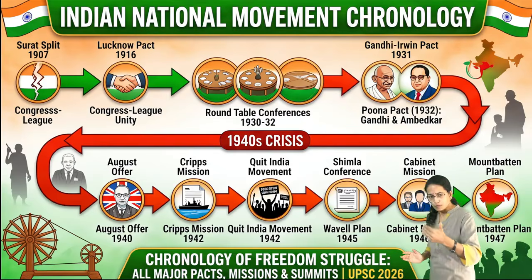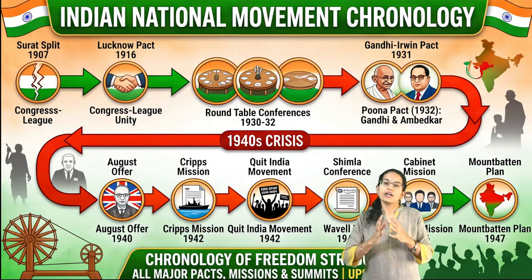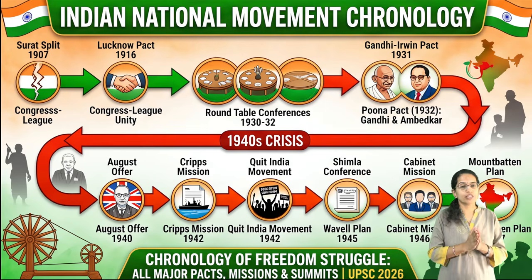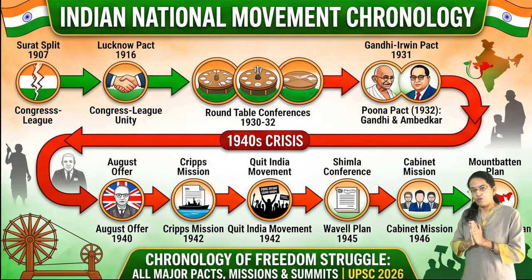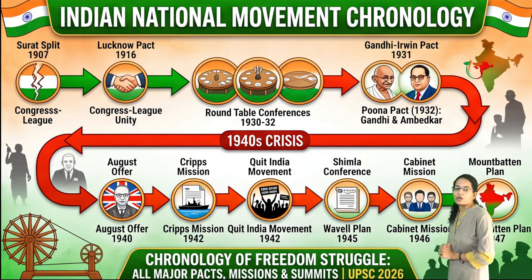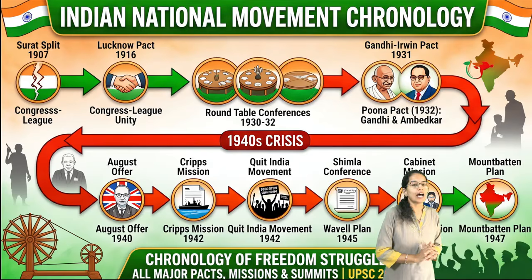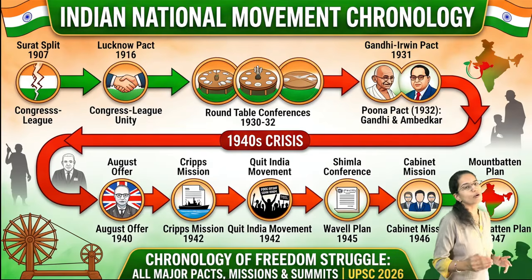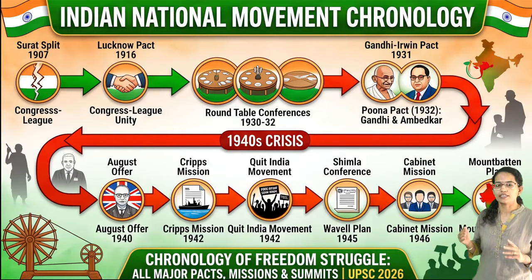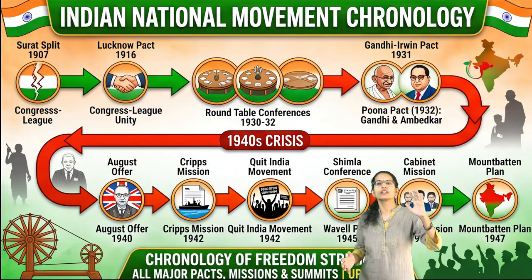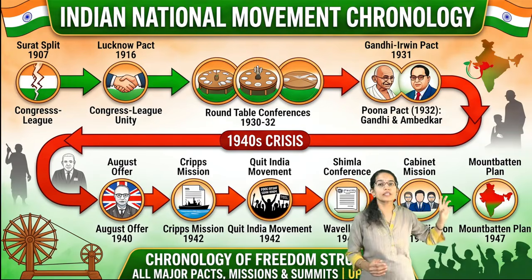Now, moving forward, after a period of a huge gap, there was another important offer which was brought, and this was called the August Offer. Now, this was brought in 1940. The idea was that the British talked about offering a dominion status and a post-war constitutional assembly to secure the cooperation from India during World War II.